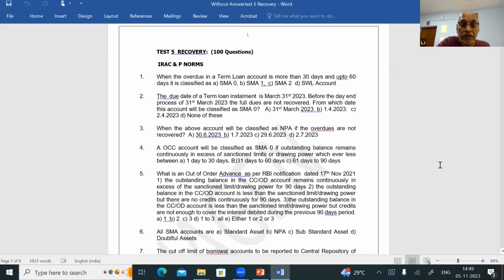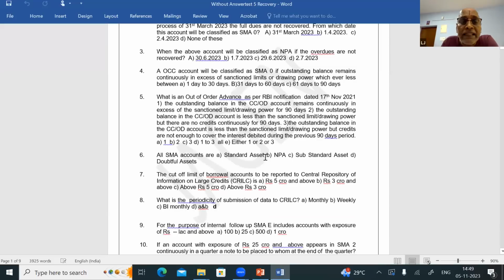Next question, question number 6. Are all SMA accounts standard asset, NPA, substandard asset, or doubtful asset? All SMA accounts are standard assets. Only on the 90th day will they go to NPA if it is OD/CC, or on the 91st day will they go to NPA if it is a term loan. So till then, SMA 0, SMA 1, SMA 2 are all called standard assets only. Question number 6, the answer is A.